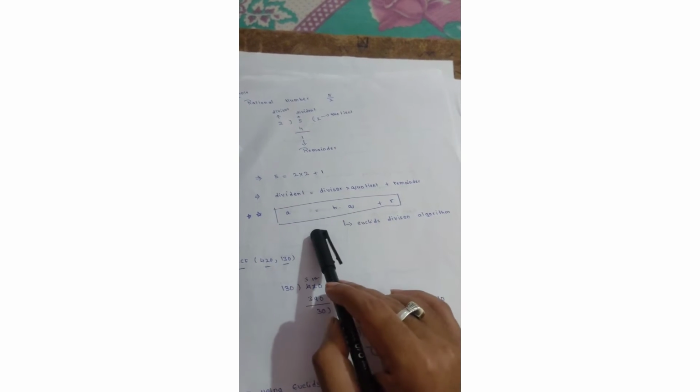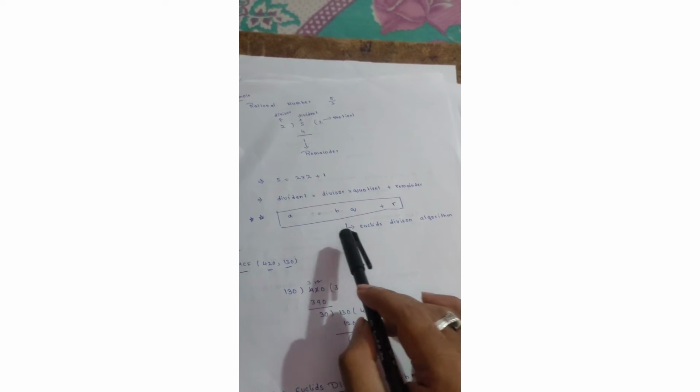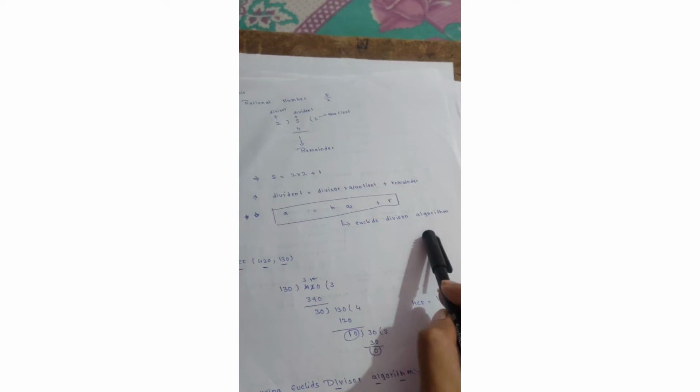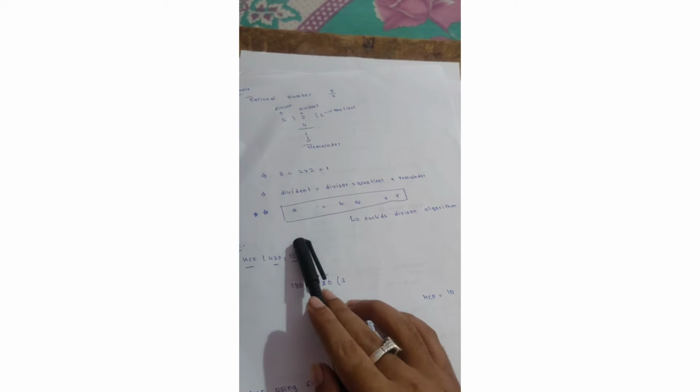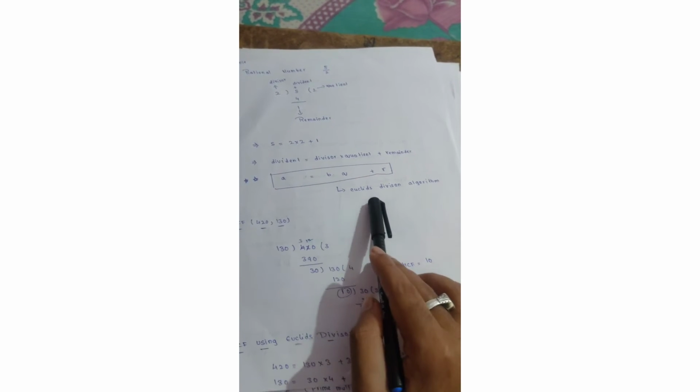He kept the word division because he modified the division theorem. Euclid is his name, and algorithm is the process of getting the formula. Euclid's division algorithm, A equals BQ plus R, right? You need to remember this formula.